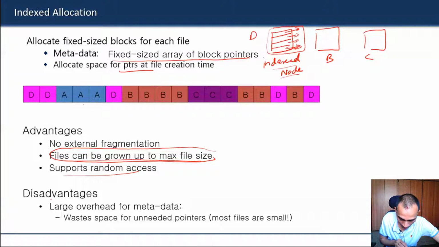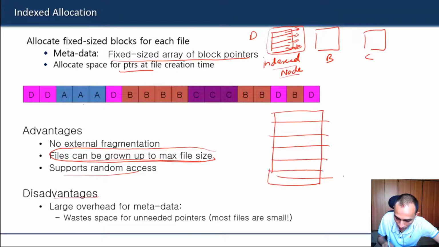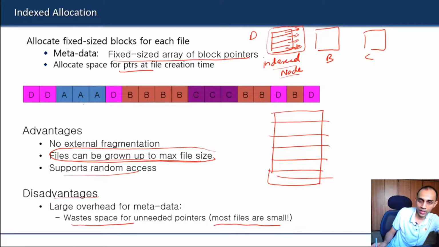So the disadvantage is this: if you want to support a very large file, then you have to make each index node very large so that you can store a lot of pointers. But that will waste space, because most files that you store in your OS are not going to be big.